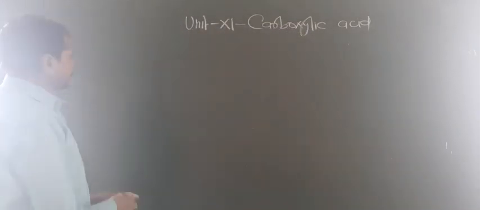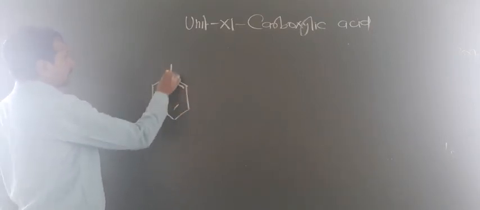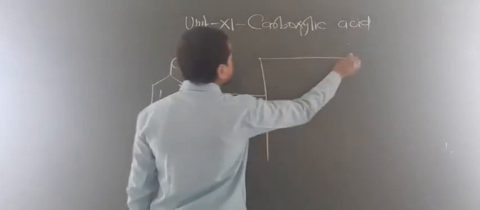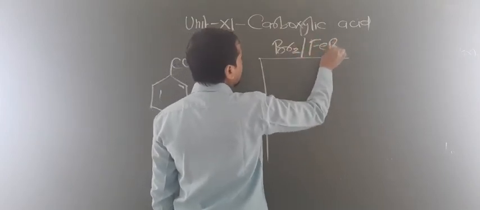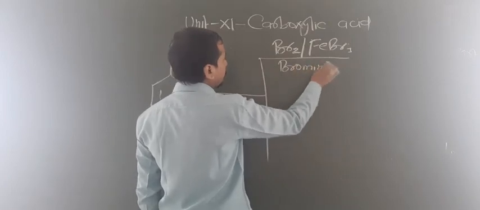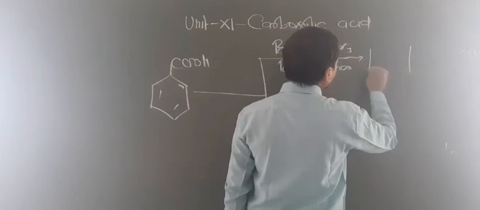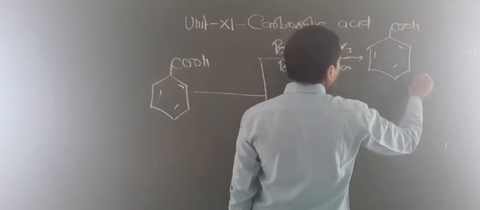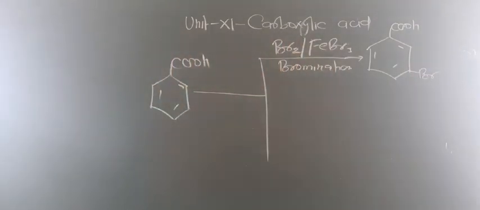So look at here, you have taken the benzoic acid like this. Okay, here what we have to do, bromination, that means Br2 in presence of FeBr3. So this is known as bromination. So now this reaction takes place at the meta position. So what you have to write, with respect to COOH, the Br adds to the meta position. Are you getting this point?